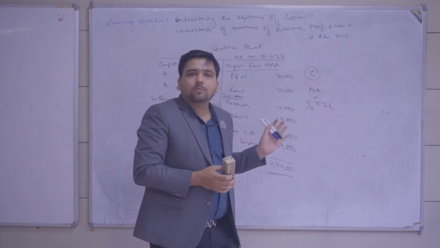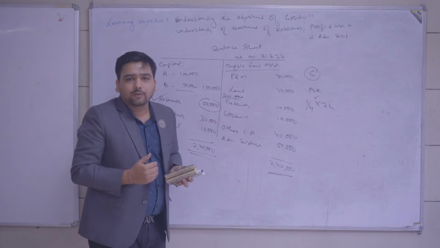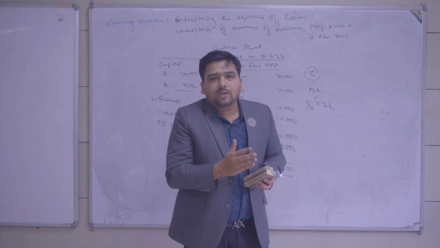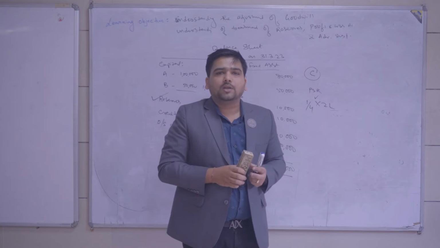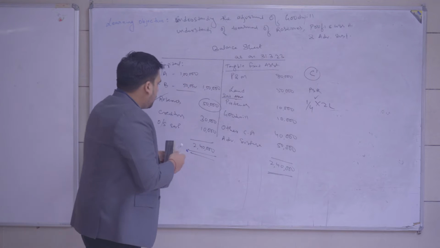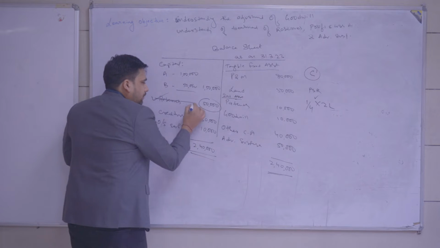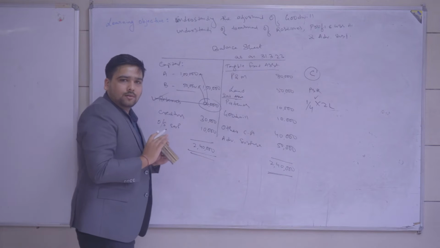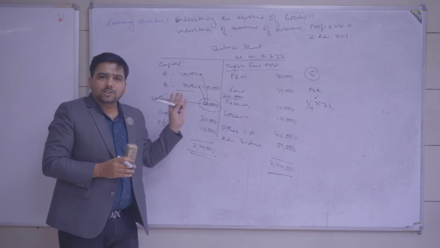So reserves or accumulated profit, this is the first adjustment that we need to make in case of any reconstitution. So number 1 is old reserves and old accumulated profits are to be transferred to old partners in their old ratio. Now, what we have done, we have transferred this reserve from the balance sheet, and this is added to the capital of A and B. Done. Now think about the balance sheet again.